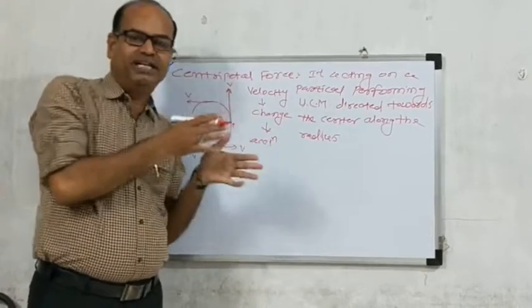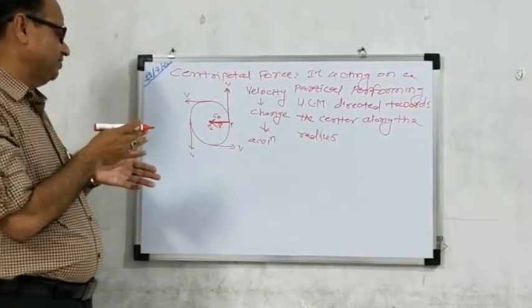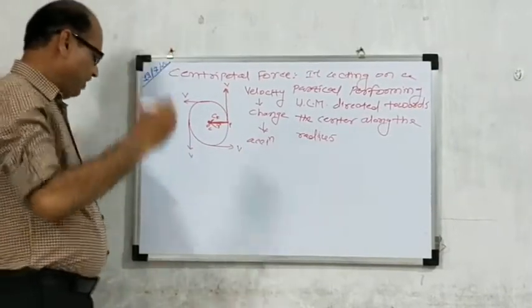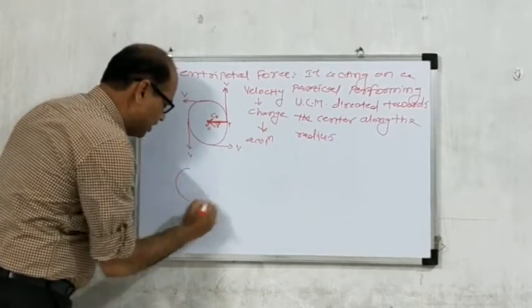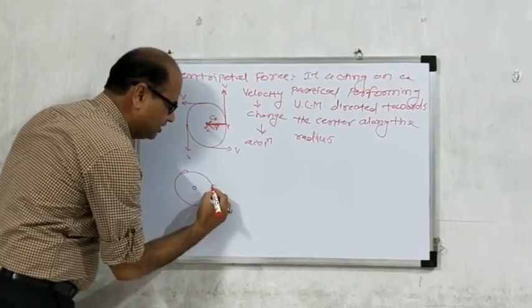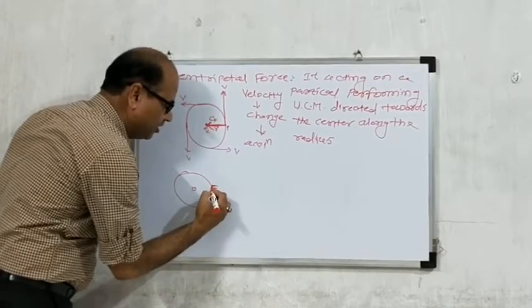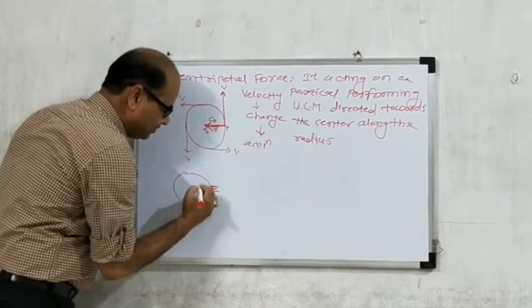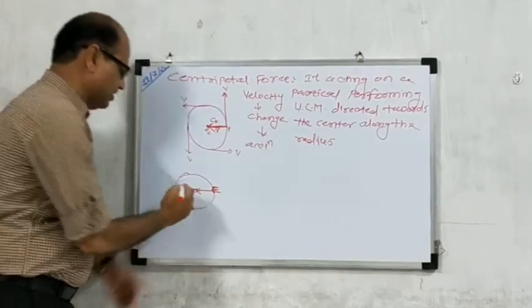That should be provided by the centripetal force. For example, the sun and the earth. Consider the earth moving, directed toward the sun.